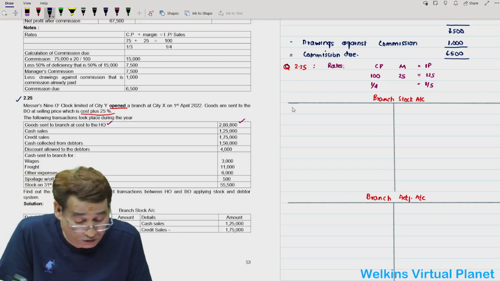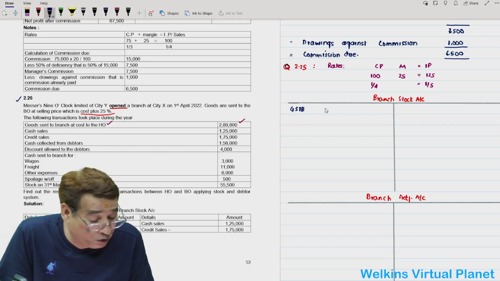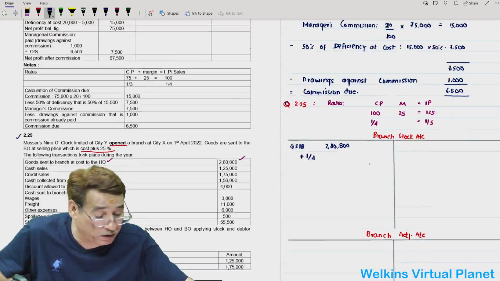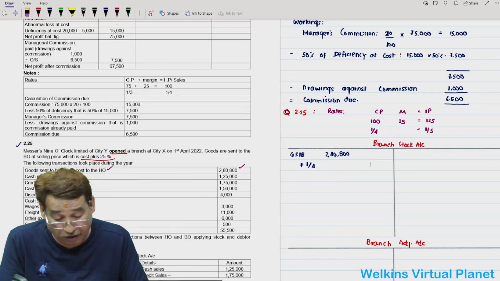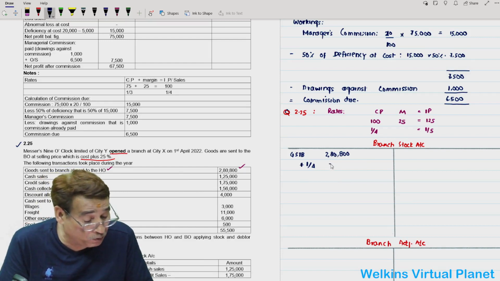So I will write here goods sent to branch account. No question of opening stock because this is a newly opened branch. Goods sent to branch account, at cost, is given to us: 2,80,800. I will take the rate on cost, which is 1 by 4, and apply 1 by 4 to it. 2,80,800 divided by 4 is equal to 70,200.